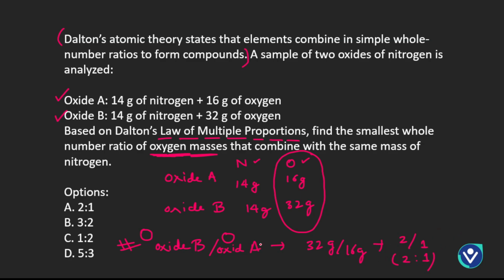If we solve this, we get 2 by 1, and we get the ratio, which is 2:1. Now, if we do otherwise, what will happen? We'll have oxide A upon oxide B, and in that case, the ratio will be 1:2, right? So answer C will be correct in that case, but actually answer A is correct here. Why? Because Dalton's law always says that you need to take the mass of the oxide or compound where the element has the highest mass. So this is how you need to calculate. Once you calculate, it should be very easy for you, because you already understand the law of multiple proportions, and you should be able to easily calculate the final small whole number ratio.